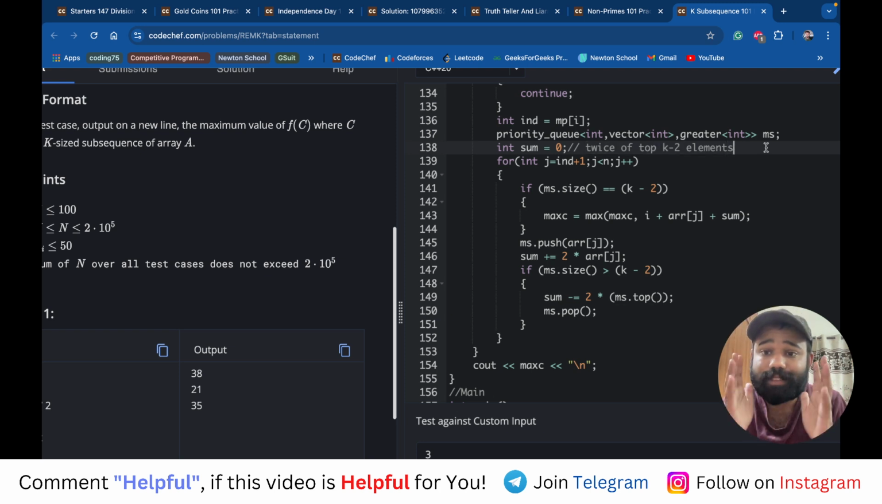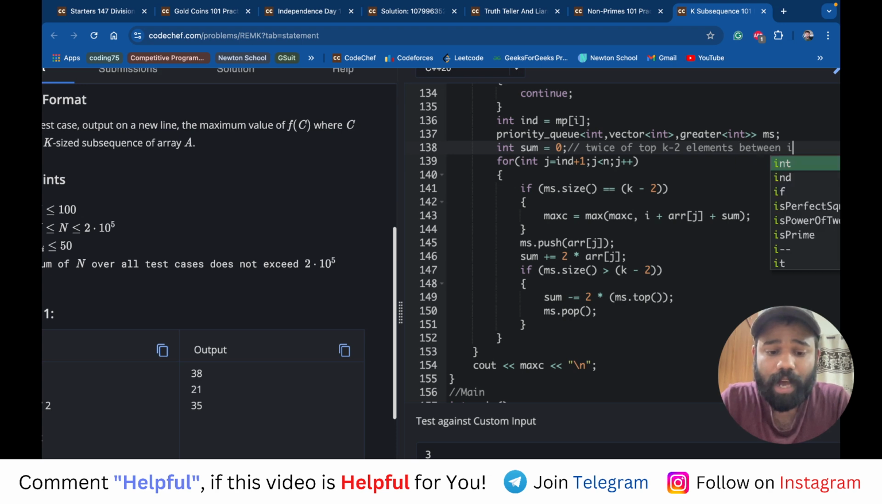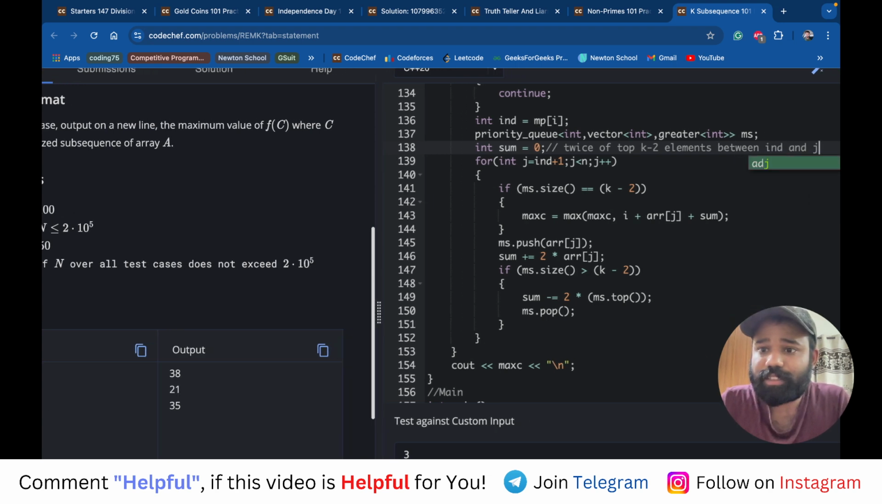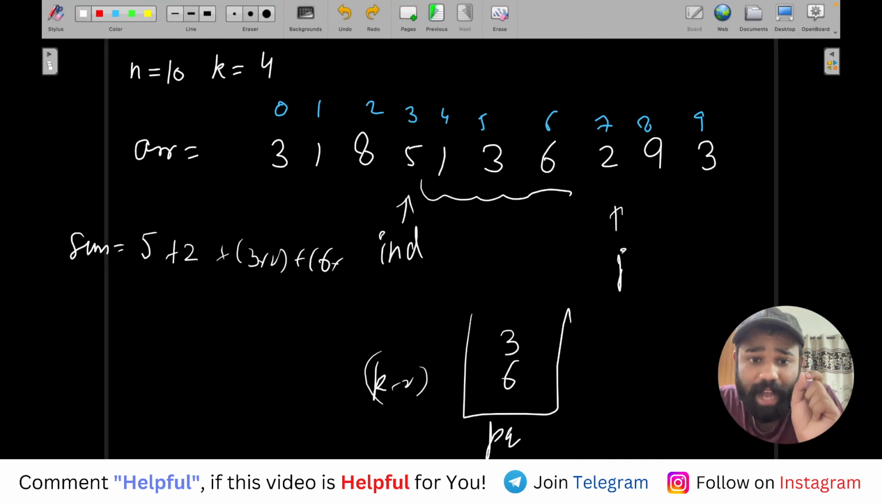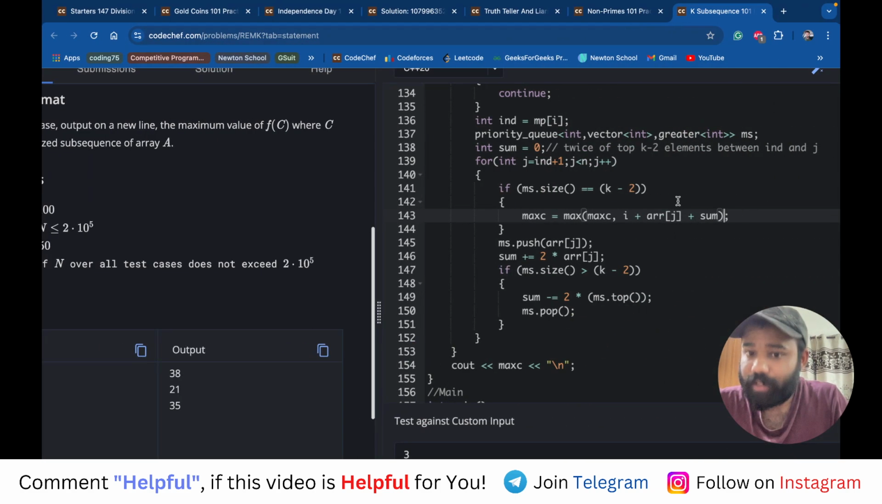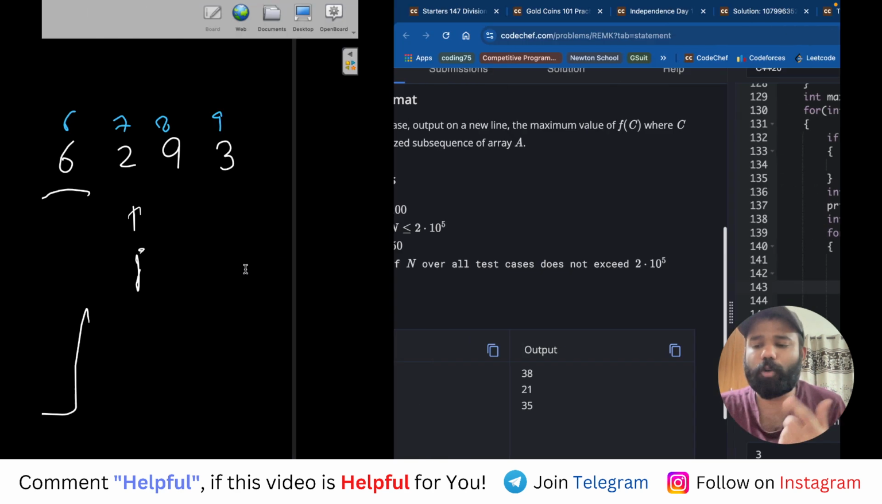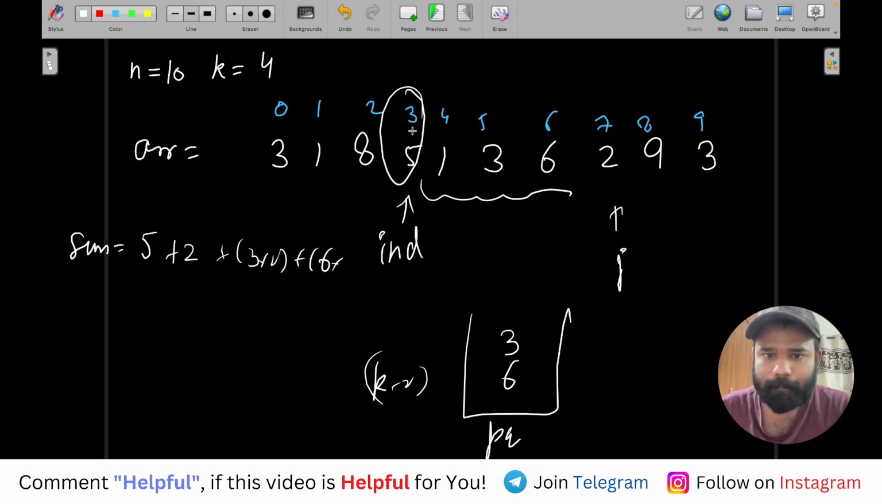And once we have the sum of twice of the top k minus 2 elements between ind and j, our final sum will be that sum plus ARR of ind plus ARR of j, right? Now you will say, sir Abhinav, ARR of j is fine, but why are we not taking ARR of ind? So actually guys, ARR of ind is actually I.